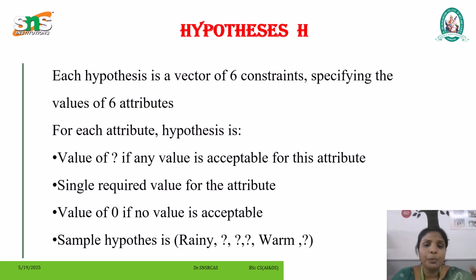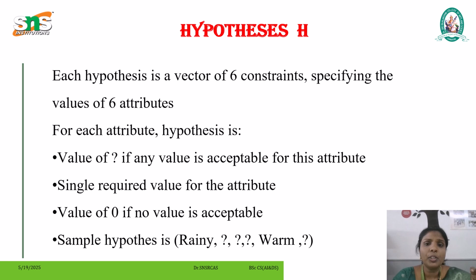Next, hypothesis H. What is meant by hypothesis? A hypothesis representation shall be provided to the learner. In this case, let us begin by considering a simple representation in which each hypothesis consists of a conjunction of constraints on the instance attributes. In particular, let each attribute be Sky, AirTemp, Humidity, Wind, Water and Forecast.